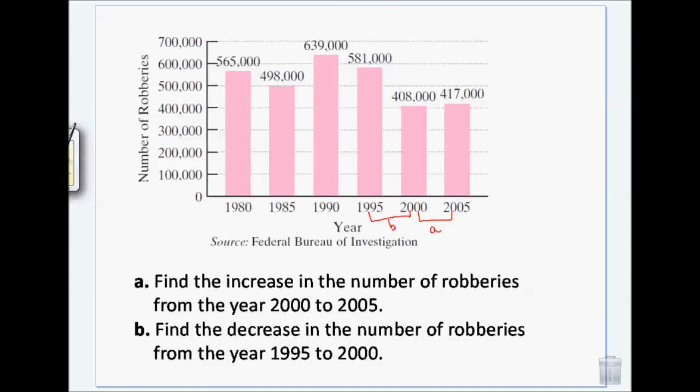Oops. Okay, we'll just do it on the side here. For A, we're going to subtract 581 minus 408,000. So that's how we find out how much it increased as we subtract.